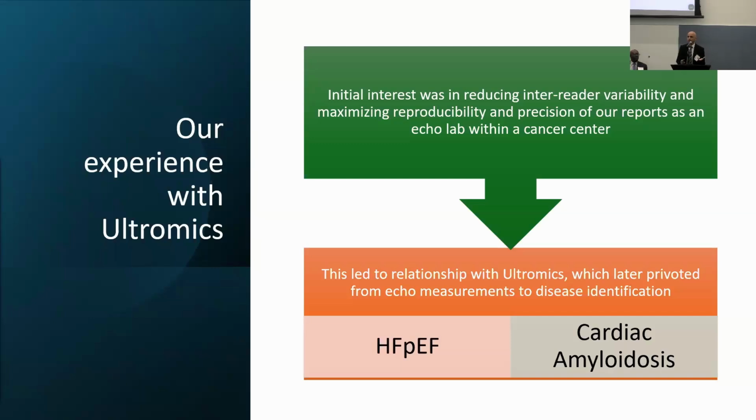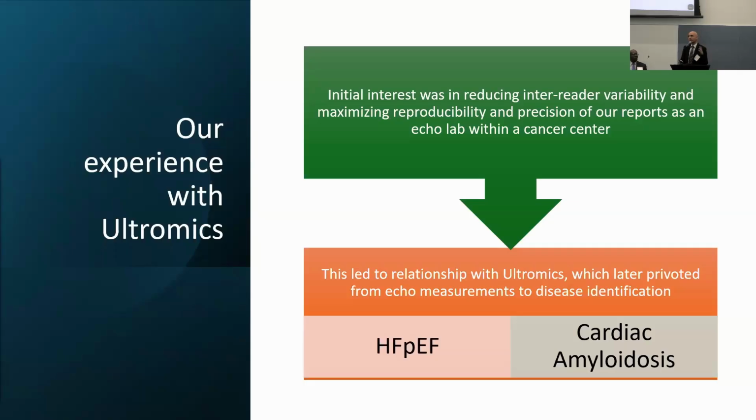And the problem is that echocardiography is more of an art than a science, and studies that have been published have reported that the generally acceptable variation in reporting of ejection fraction between readers is up to 10%. But the problem in cardio-oncology is that the definition of cardiotoxicity is a drop in your ejection fraction of 10% or greater.